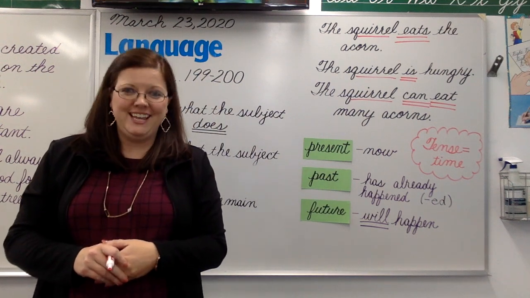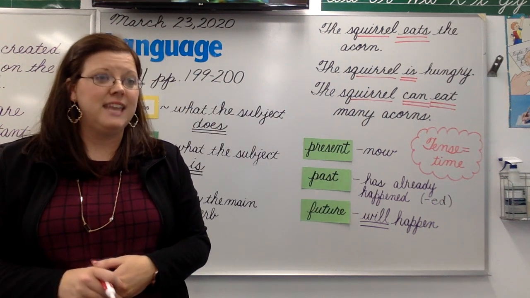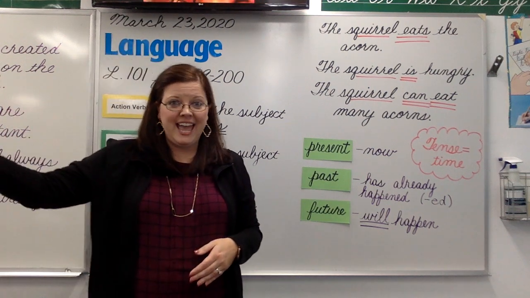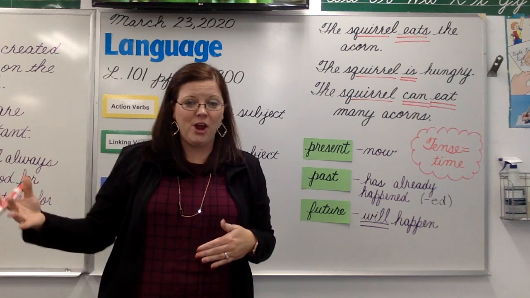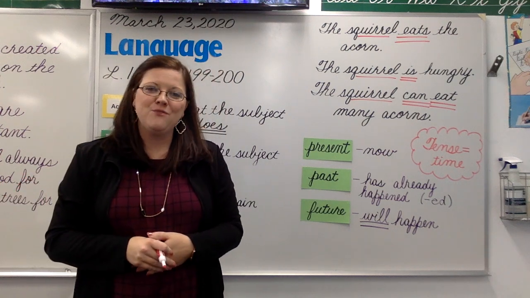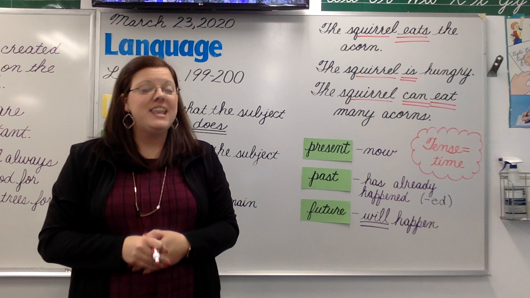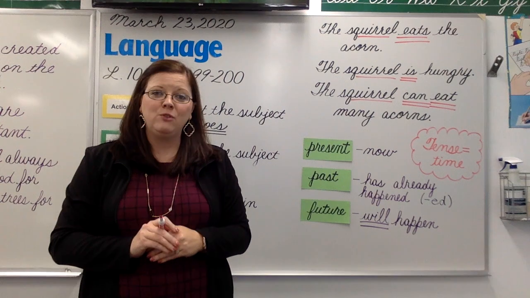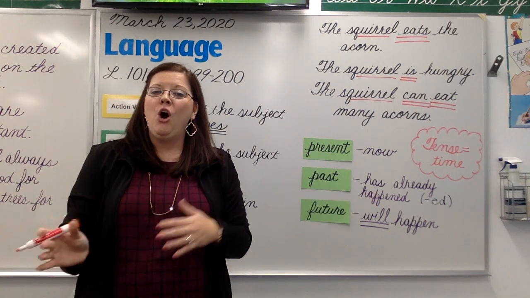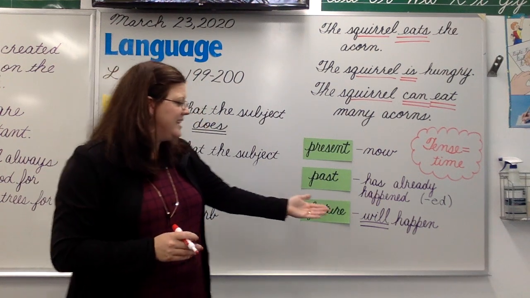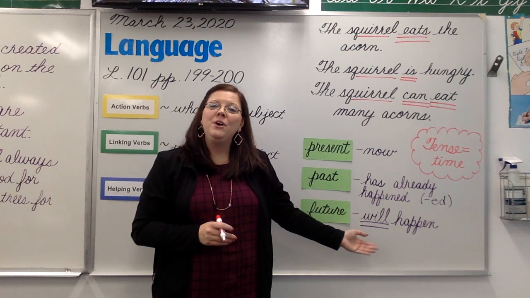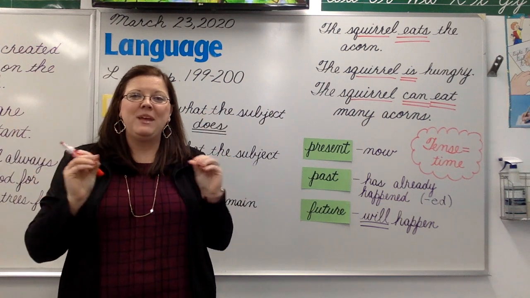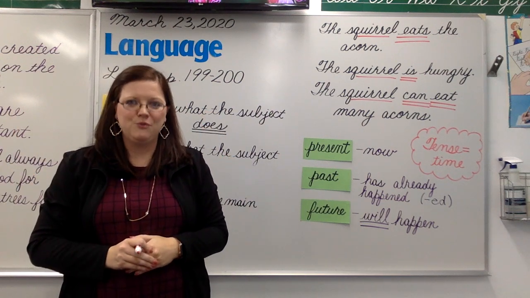The third type of tense hasn't happened yet, is not happening now, but will happen one day or will happen later on today. And we call that the future tense. Now, the future tense, there's always a little word that travels in front of all future tense verbs, and that is the word will. Will always be your flashing lights that this verb is a future tense verb.